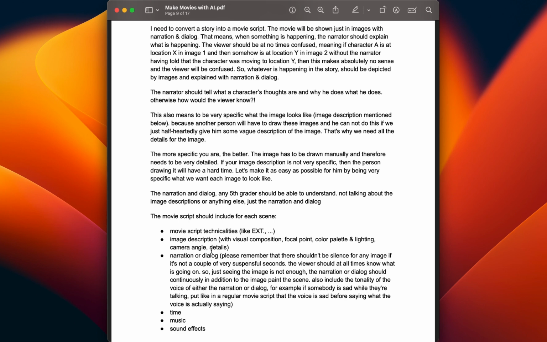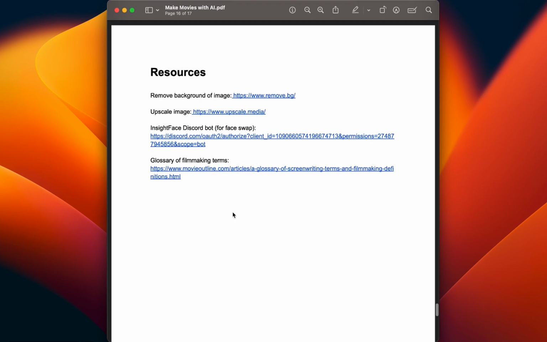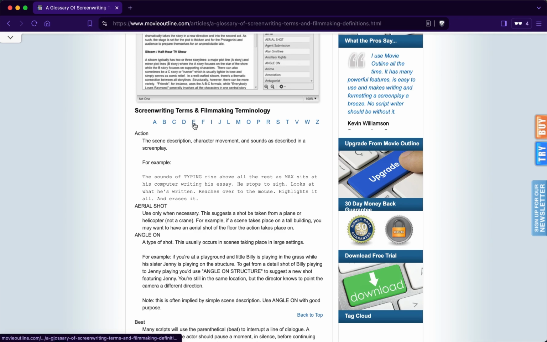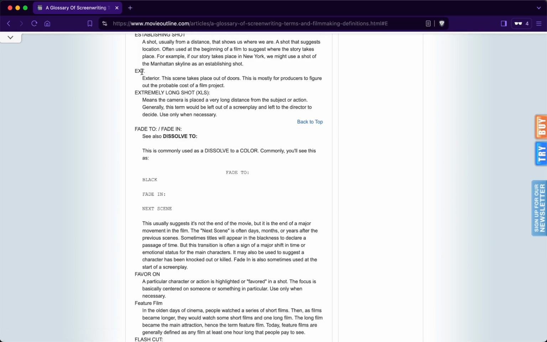And to make this also easier for you to get a grasp of some specific movie script terms, at the very bottom of the PDF you will find some resources, and in here you will find a link for a glossary of filmmaking terms. On this website you will see all kinds of terms sorted alphabetically, and if you press, for example, on E, you will find this term I mentioned, EXT, which stands for exterior. This scene takes place out of doors.